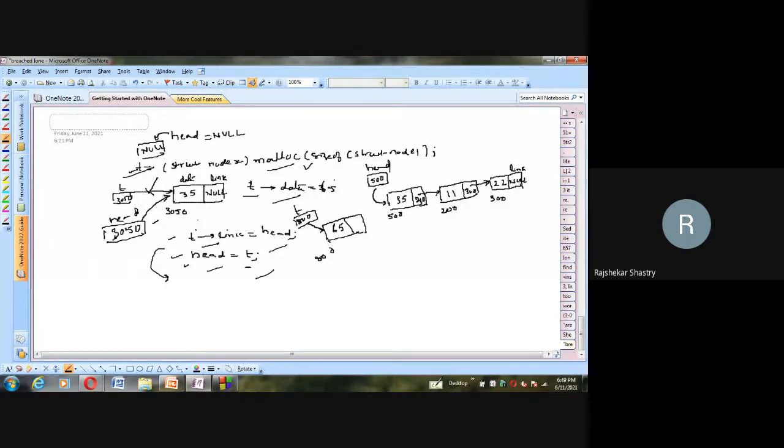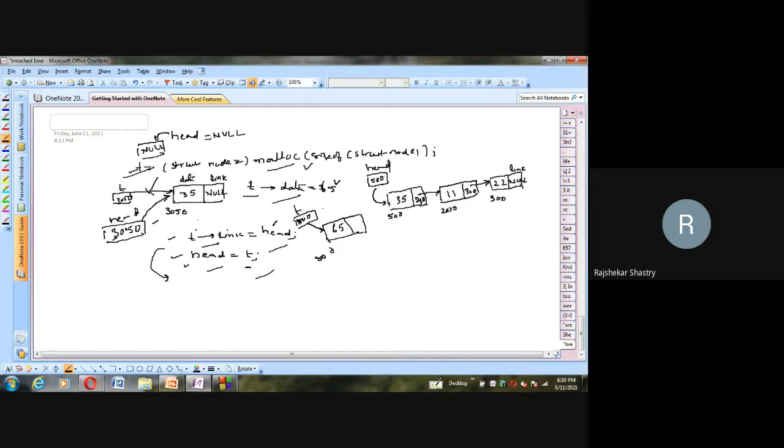Two statements are over. Let us go for the third statement, whether this will hold or not. These are the two important statements where we are establishing the link and storing that newly created node before the list. So this should become the head node. Whatever the head node is holding is simply transferred into T's link portion.